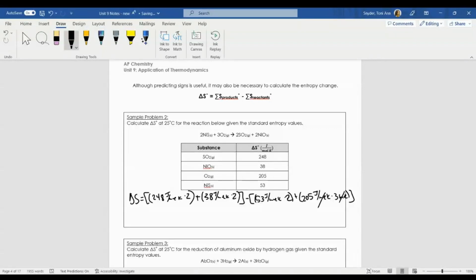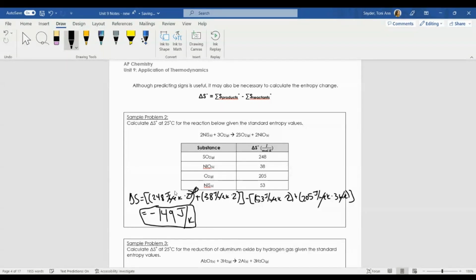And when you solve for this, if you solve for it correctly, what I recommend doing is do this step by step. Do not type this all in one line in your calculator. I personally would do this first, that first, and that first. Then I would add these together, and then I would add these together, and then I would do the subtraction at the end. If you do the math correctly, you're left with negative 149. The units for entropy are joules per Kelvin. Because the moles technically canceled out, you're left with joules per Kelvin.